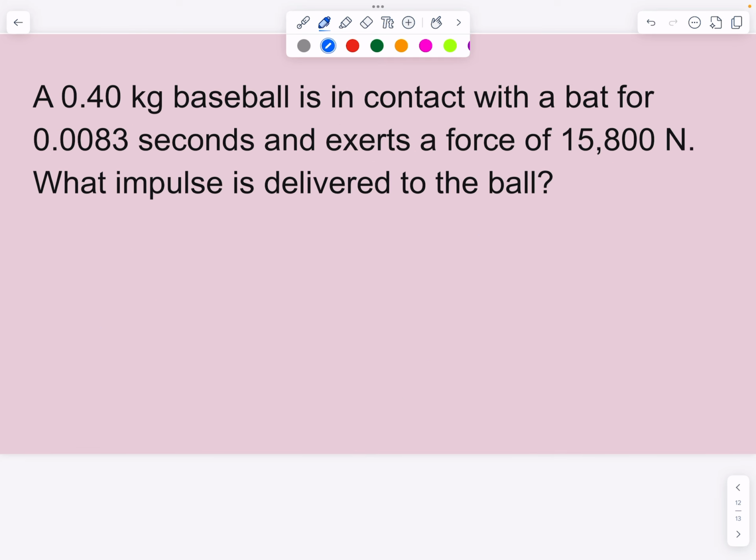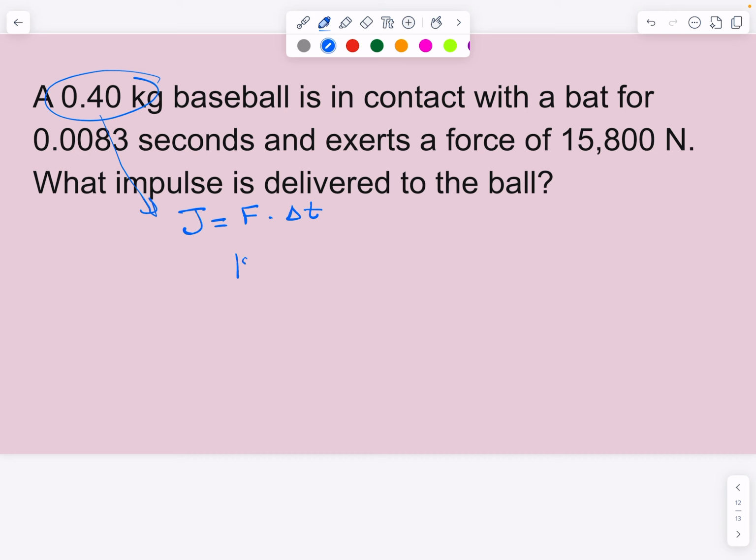A 0.04-kilogram baseball is in contact with a bat for 0.0083 seconds and exerts a force of 15,800 newtons. What impulse is delivered to the ball? So our impulse equation was J equals the force times the change in time. What do you notice? Well, we notice that there is no mass in this equation, is there? So there's no mass to worry about. We can kind of ignore that. We don't have to worry about the mass in this situation.